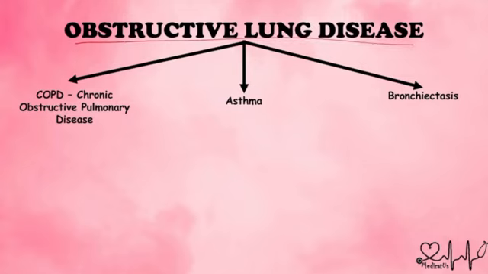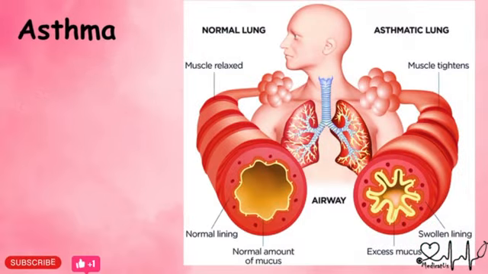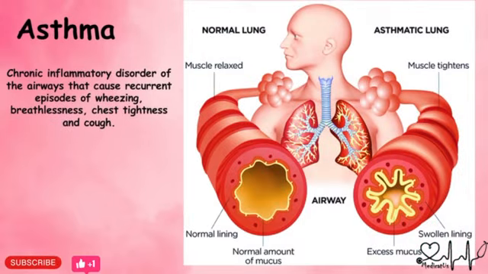So under obstructive lung disease, we are done with COPD in the last video. Now in this video, we'll be discussing asthma. Asthma is a chronic inflammatory disorder of the airways. Airways means trachea and bronchus. We are not talking about sinus in this. Sinus was damaged in COPD, but in asthma, we are talking about trachea and bronchus that cause recurrent episodes of wheezing, breathlessness, chest tightness, and cough.